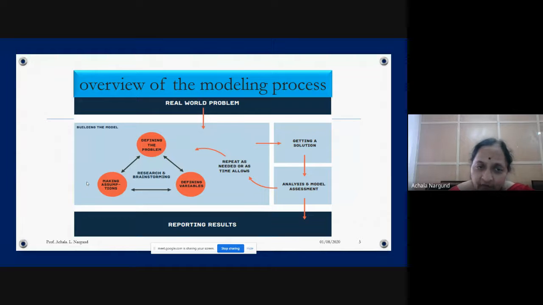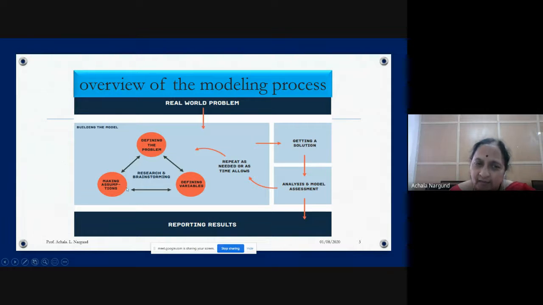Like this, you have to make some assumptions. Okay, let us not consider the rotten fruit. There are some things which you can neglect, and a few things which you consider. That is the assumption.